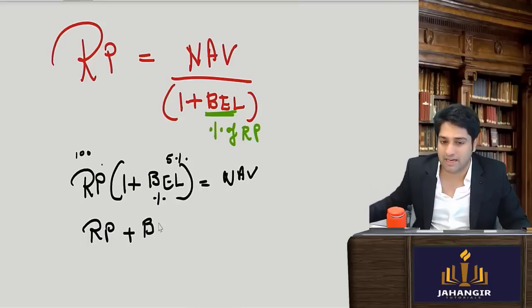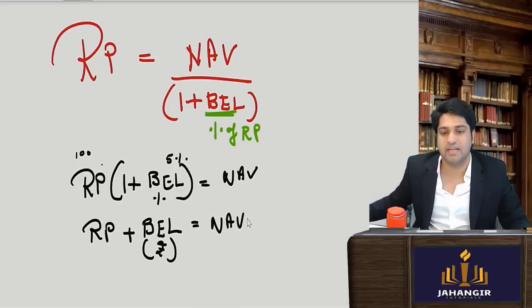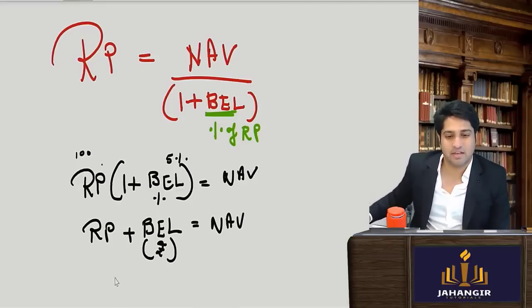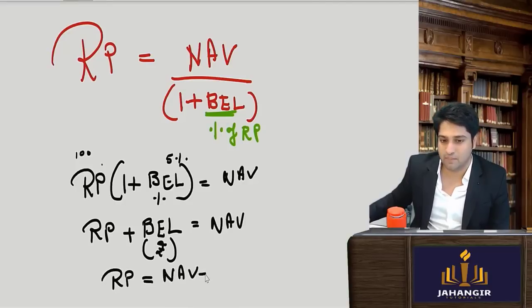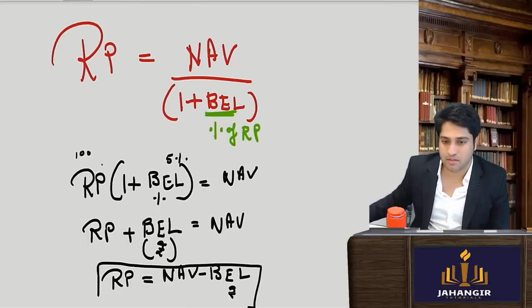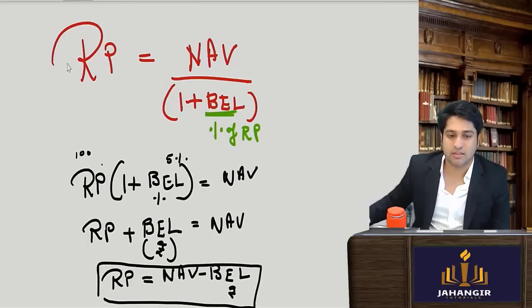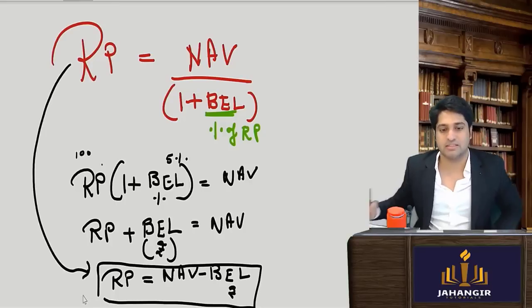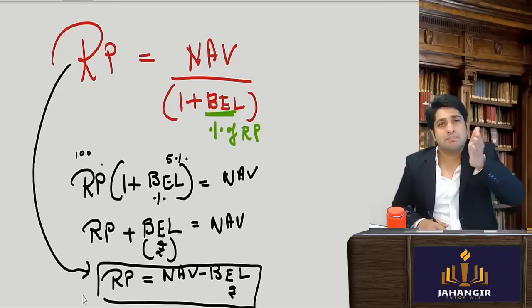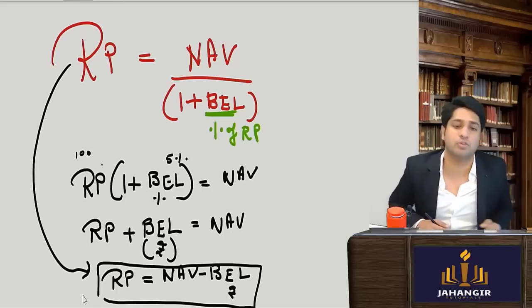I will come to know the back end load. This is in rupee terms, plus redemption price will be equal to NAV. Yes or no? Yes. Further, redemption price is equal to NAV minus back end load in rupee terms. Tell me whether this makes logical sense. From whatever the NAV is, the commission is subtracted and that much amount will be redeemed and credited to your account.